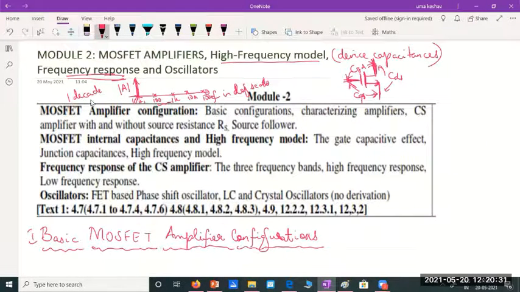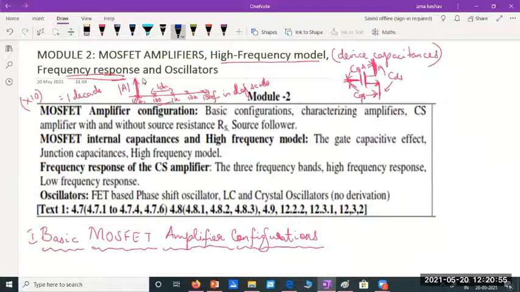So 1 decade of frequencies is a variation by a factor of 10. The given frequency into 10, that difference will be 1 decade. Whenever you plot gain versus frequency, such a plot is known as the frequency response.